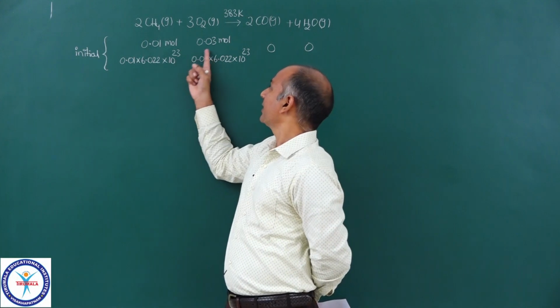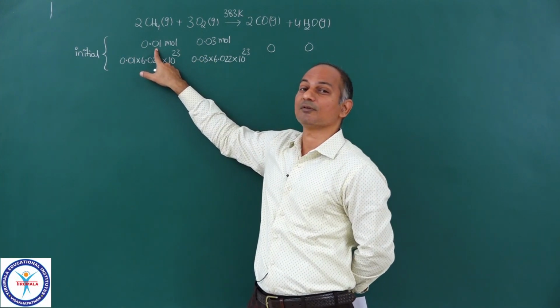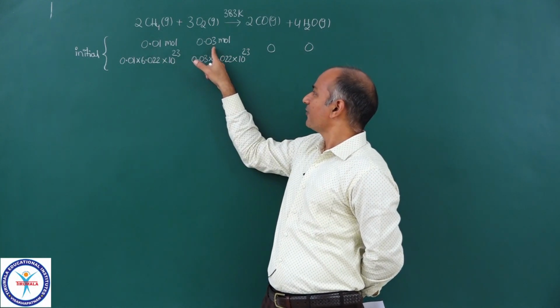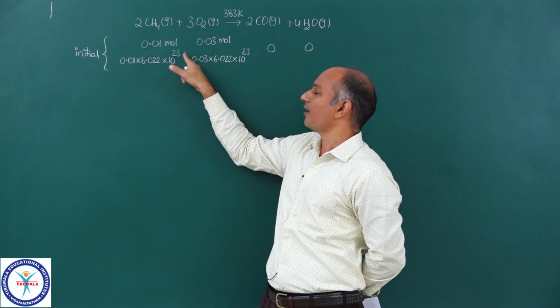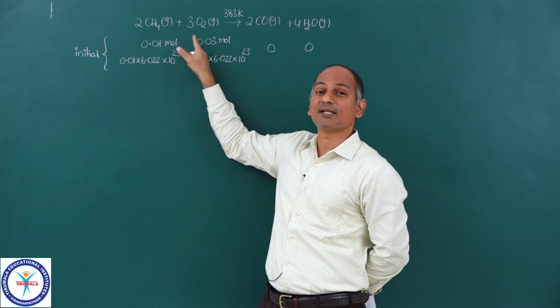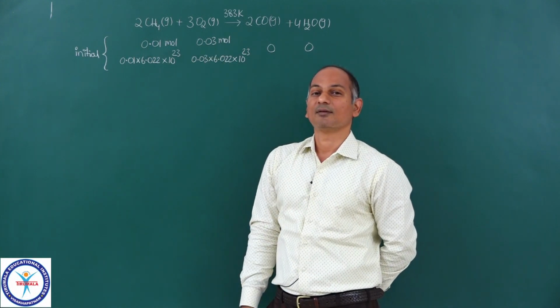But here you have taken more than that. See, we have taken 0.01 moles of methane. So if we have taken 0.015 moles of oxygen, that would be sufficient. But we have taken a large excess of that.